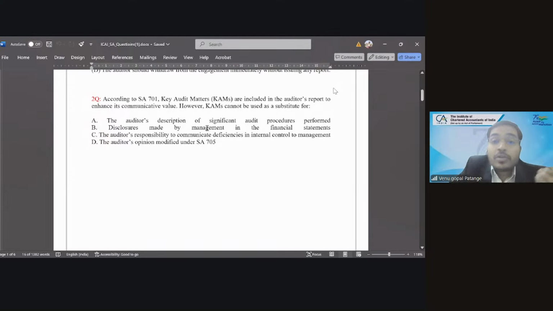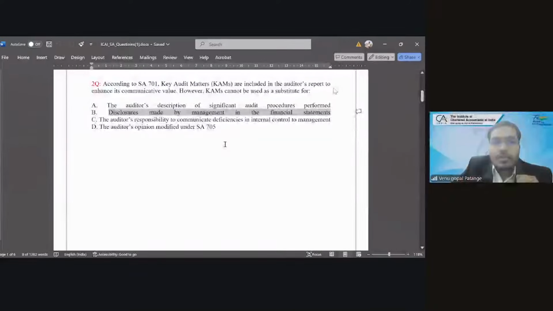Can it be disclosures made by management in the financial statements? Based on the significant judgment by the auditors. Correct. So based on that, CAM cannot be used as a substitute for disclosures made by management in the financial statements. Okay, so B is the right answer. We'll see the next one.